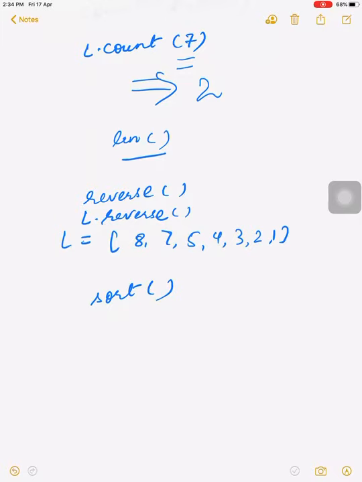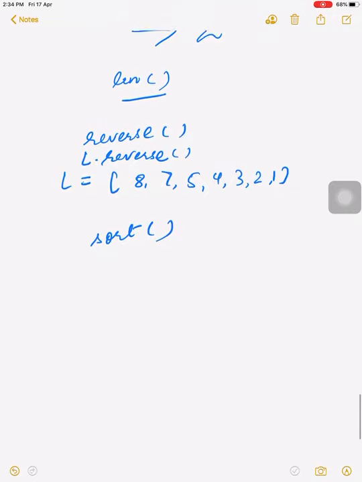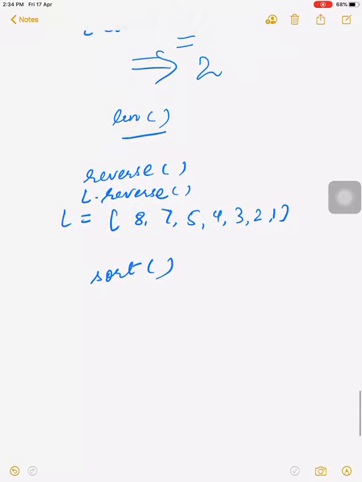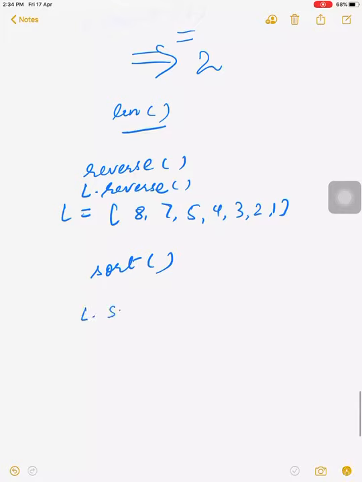Like reverse, we can also use the sort function. What is the purpose of the sort function? The sort function is used to sort the list, either in ascending or descending order. If your list is not in ascending or descending order, we simply use the sort function.